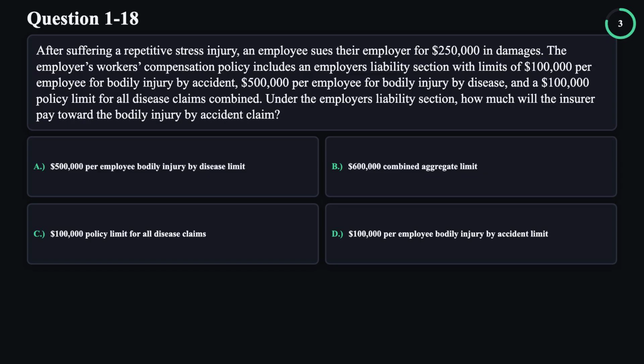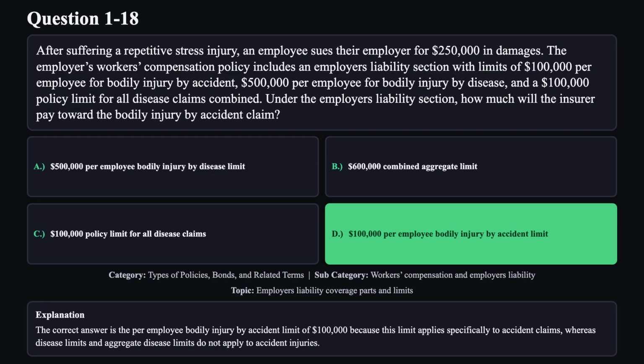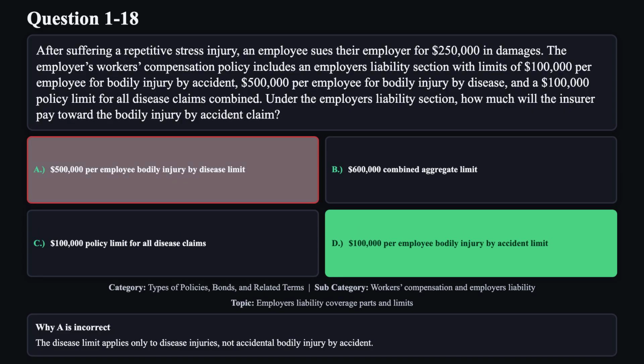The correct answer is D. The correct answer is the per employee bodily injury by accident limit of $100,000, because this limit applies specifically to accident claims, whereas disease limits and aggregate disease limits do not apply to accident injuries. Reason A is not correct. The disease limit applies only to disease injuries, not accidental bodily injury by accident.